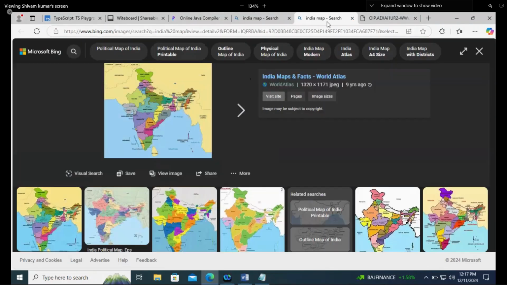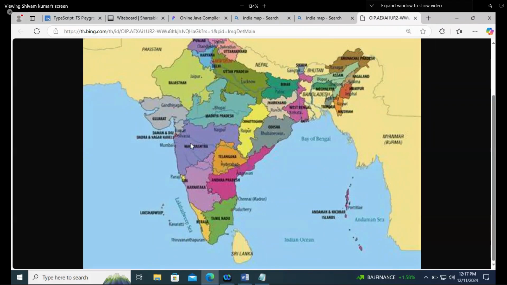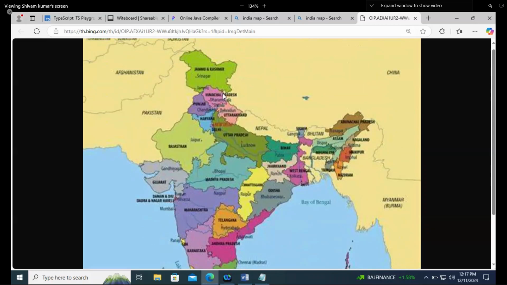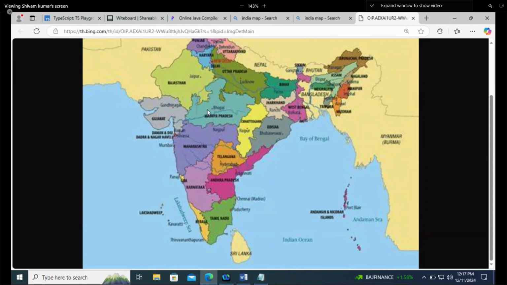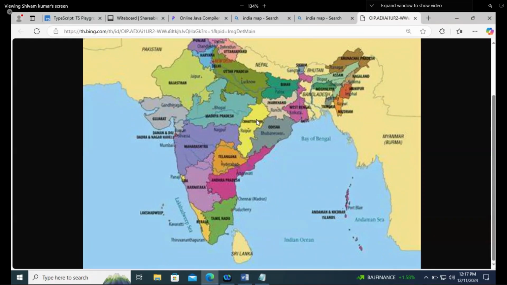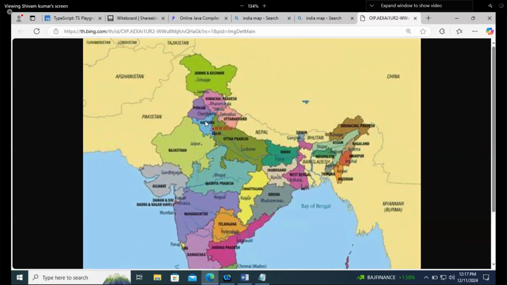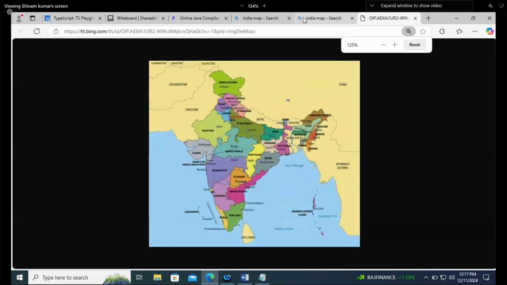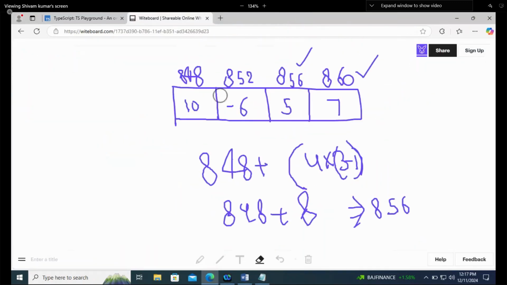So let's say this is the map of India. No, not an issue, I'll show you. So here your Maharashtra is, this one. And you know what is north? This particular part is north. This particular part is south. This particular part is west. This particular part is east. So now I'm talking about these states: J&K, Himachal, UP, Haryana, Rajasthan, and all those. Uttarakhand, Madhya Pradesh.